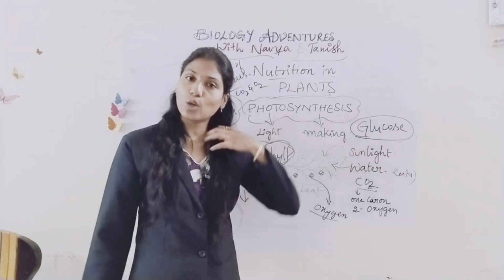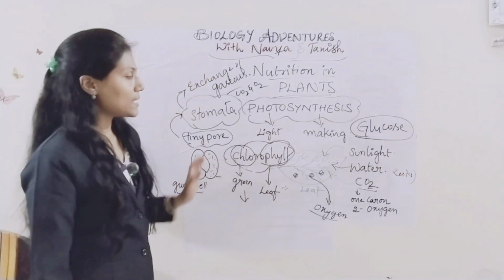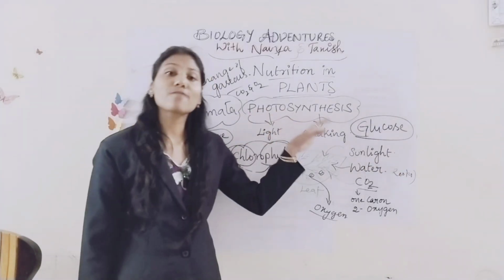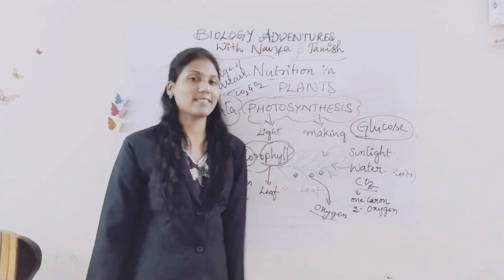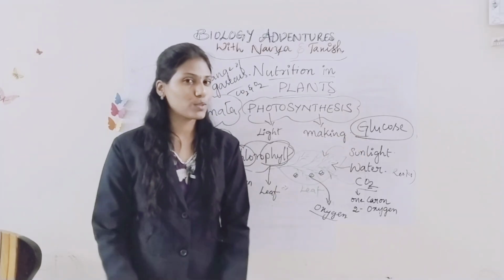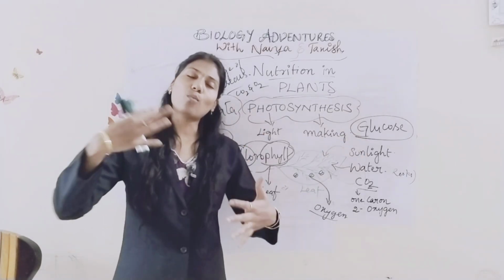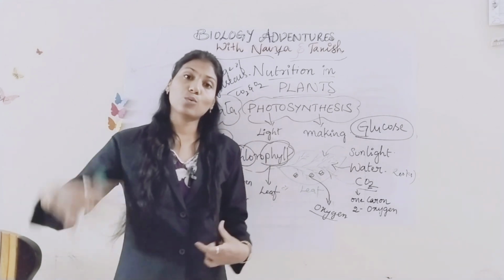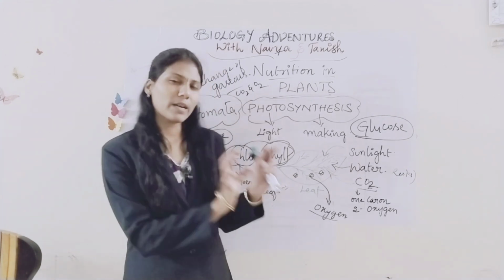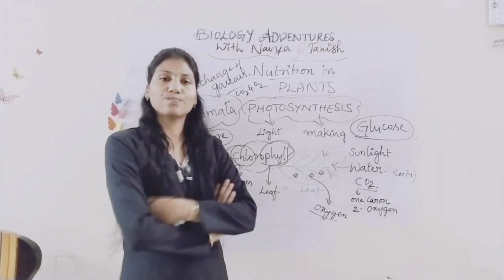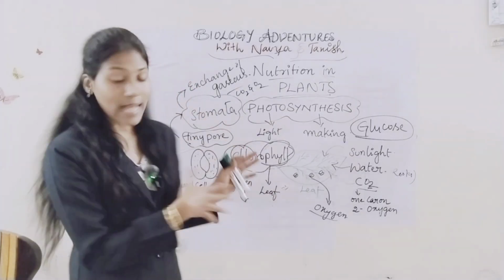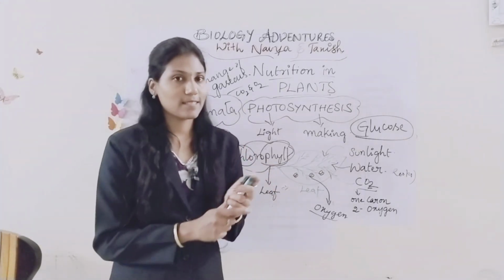We call it glucose. Clear? This process we call photosynthesis. Clear this photosynthesis briefly. There is still more, which you will learn in your higher classes, but for now this is fine. This is what happens in the plants.